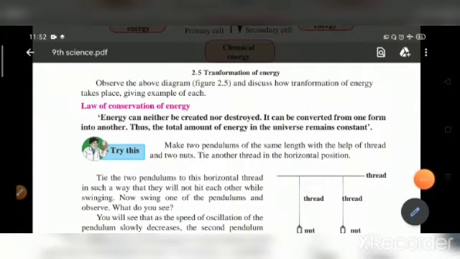Now, the law of conservation of energy. Energy can neither be created nor be destroyed. It can be converted from one form into another. Thus, the total amount of energy in the universe remains constant.